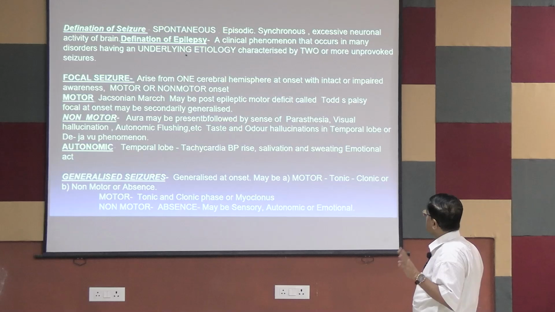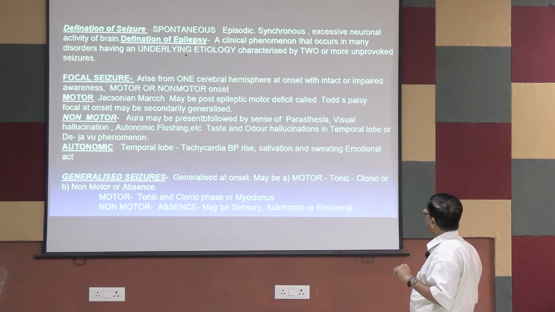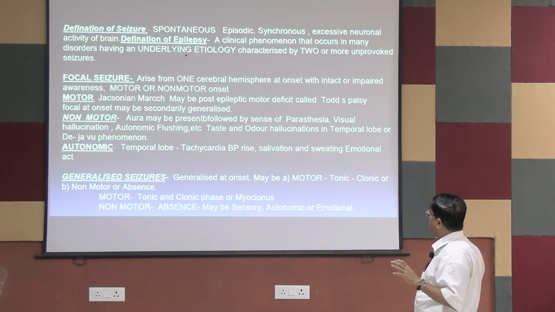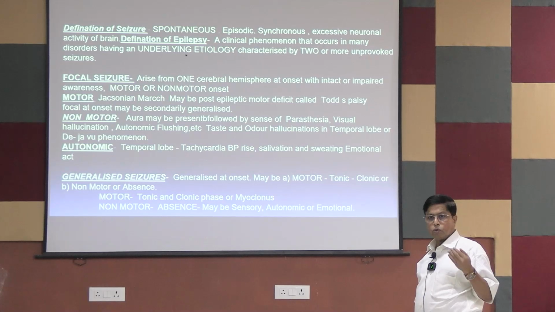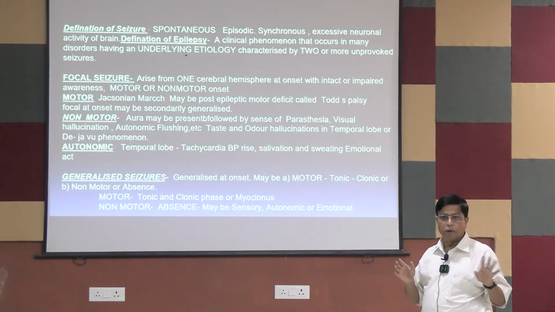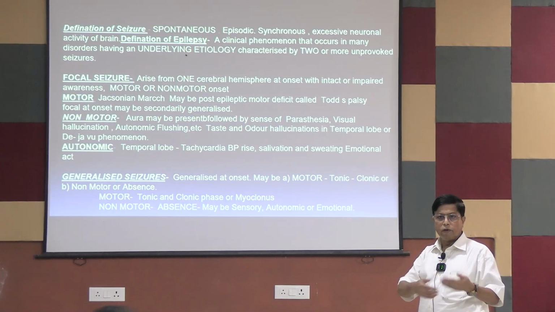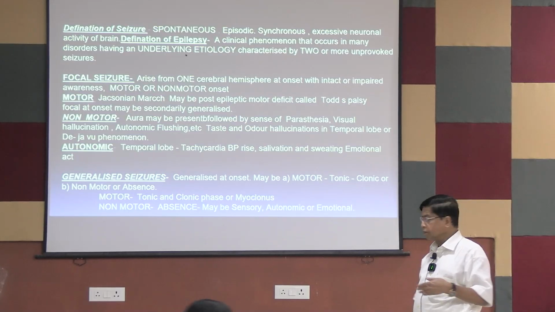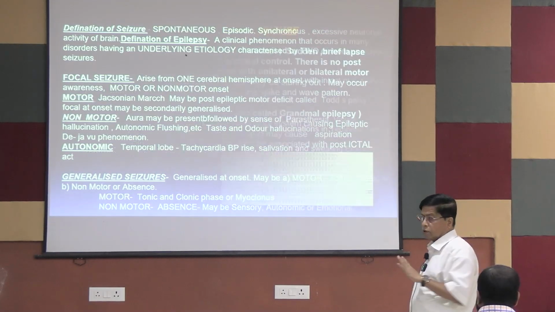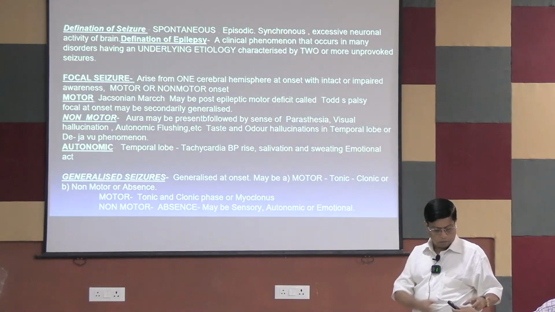So we call it epilepsy, with an underlying etiology, characterized by two or more unprovoked seizures. So when it is two or more, a single seizure, that's why I am telling, a single seizure you cannot call epilepsy. When it occurs two or more times and gradually reveals the underlying cause, then you call it epilepsy.